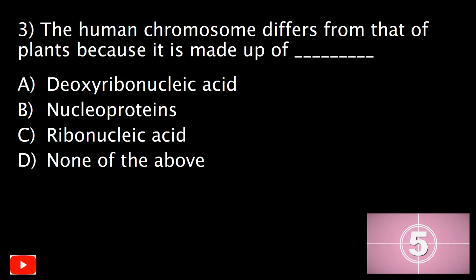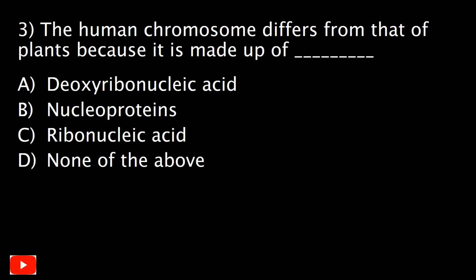Question number 3. The human chromosome differs from that of plant because it is made up of dash, and your options are A. Deoxyribonucleic acid, B. Nucleoproteins, C. Ribonucleic acid, or D. None of the above. And the correct answer is D. None of the above.